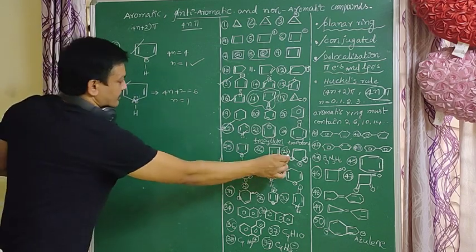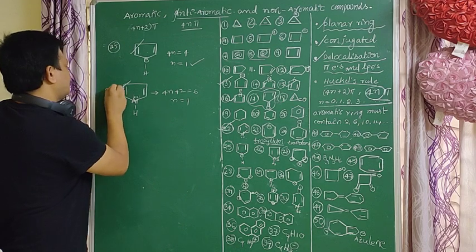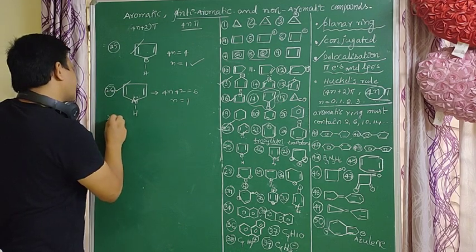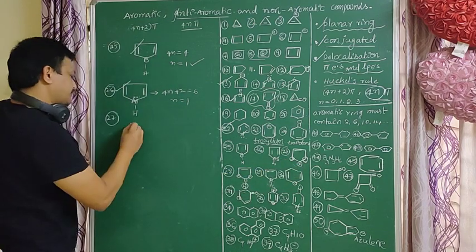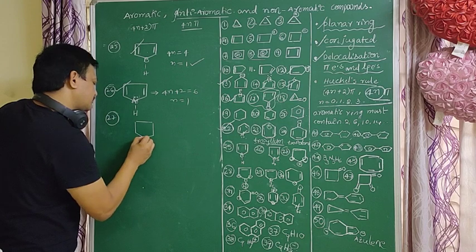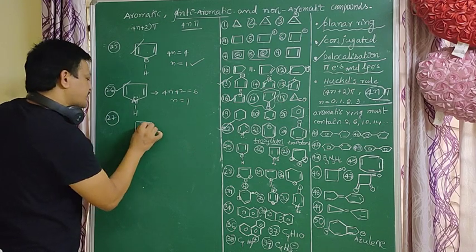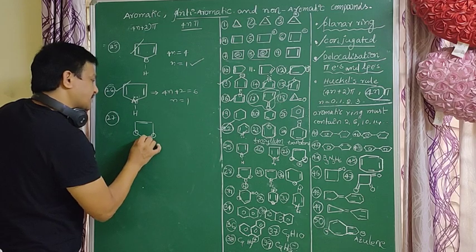So next, very very important, example 27. This is very very important. So here two oxygens are there, and here plus is there.